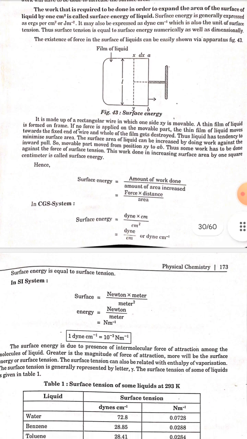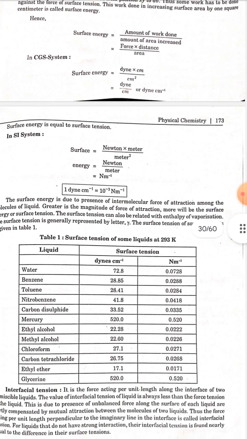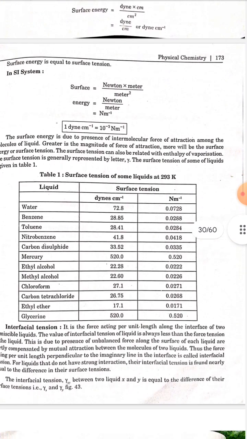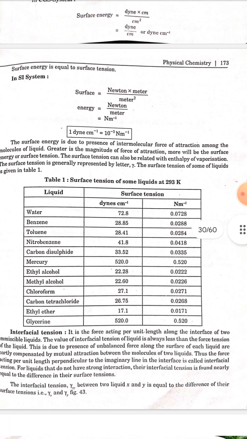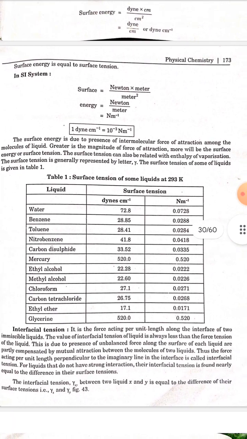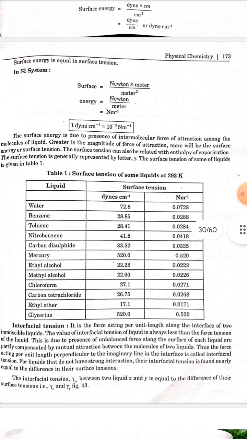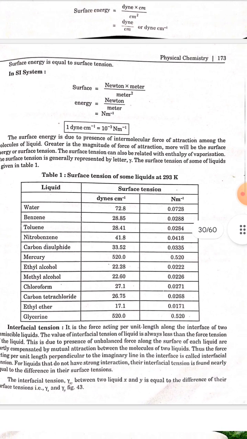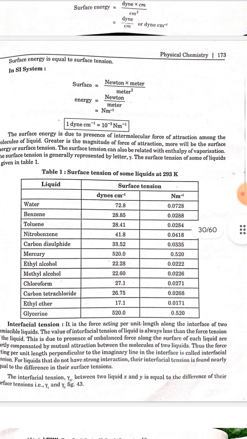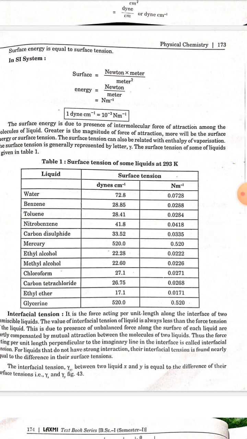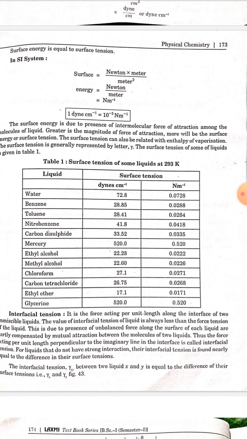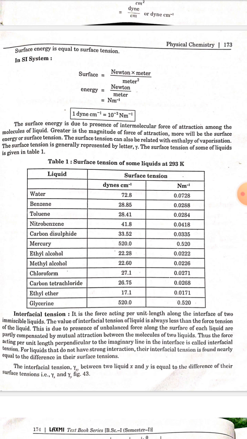The surface energy is due to the presence of intermolecular force of attraction among the molecules of liquid. Greater is the magnitude of force of attraction, more will be the surface energy or surface tension. The surface tension can also be related with enthalpy of vaporization. The surface tension is generally represented by the letter gamma.